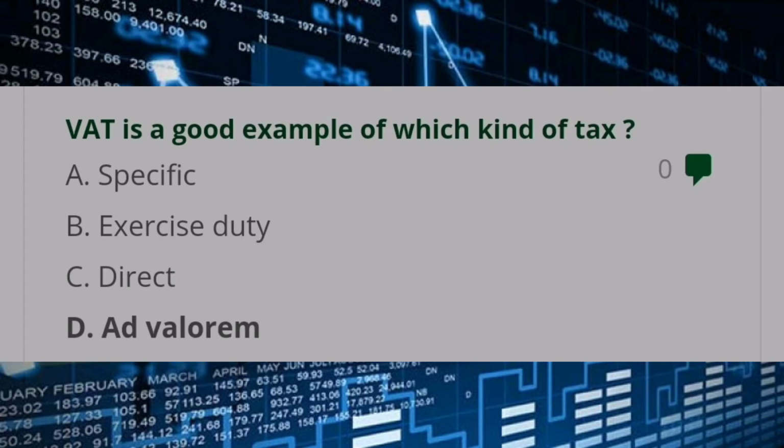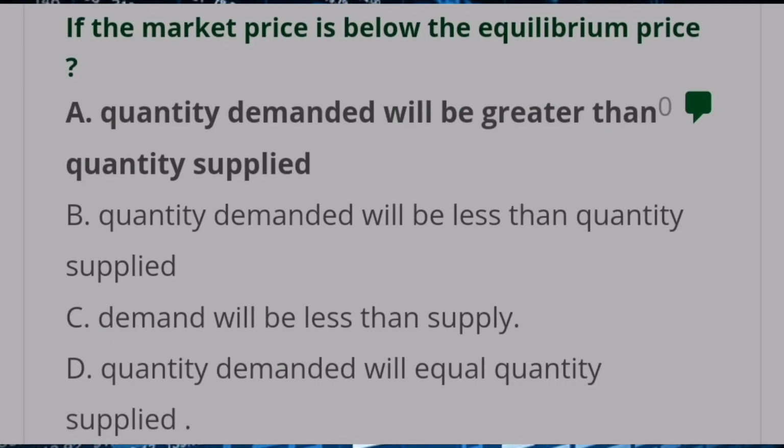VAT is a good example of which kind of tax? Answer D, ad valorem. If the market price is below the equilibrium price, answer A, quantity demanded will be greater than quantity supplied.